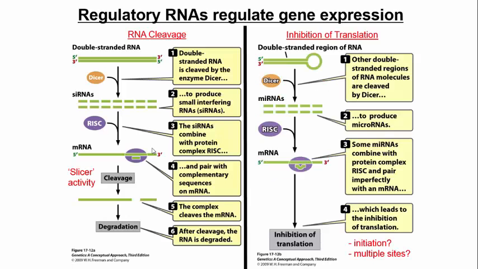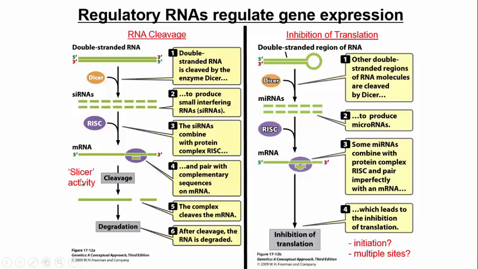So I just want to show you a diagram. This is a nice connection to lab, something we've done in lab at this stage. Remember, when double-stranded RNA is injected or introduced into an organism, an enzyme, Dicer, comes and chops it up into siRNAs. Those small interfering RNAs guide a complex of proteins called the RISC complex to the endogenous messenger RNA. Again, this is review, right? Things we talked about in lab.